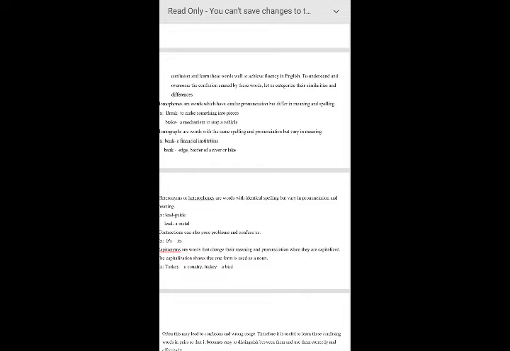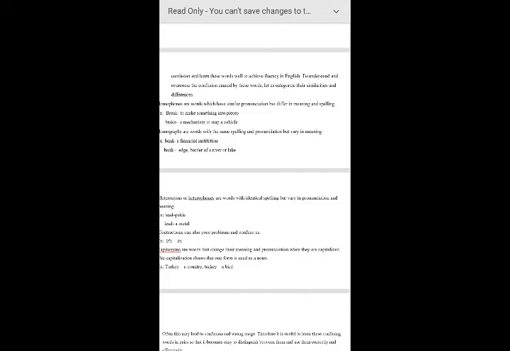Homophones are words which have similar pronunciation but differ in meaning and spelling. Just like we have examined principal and principal, college and college.